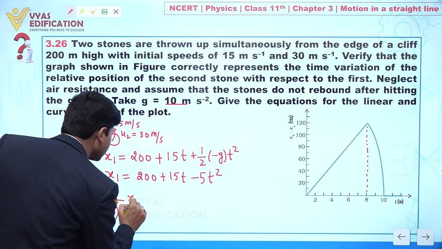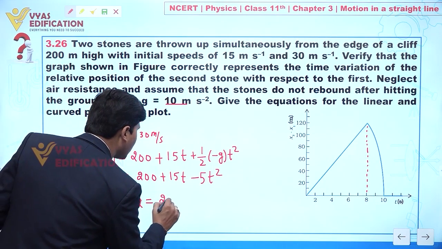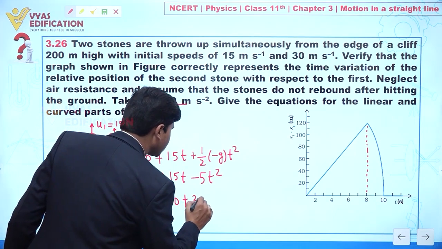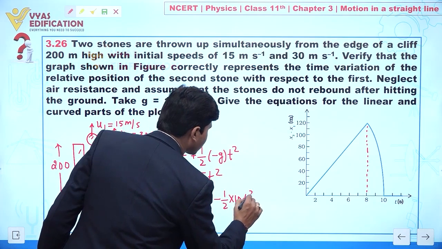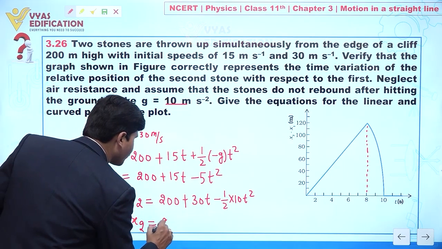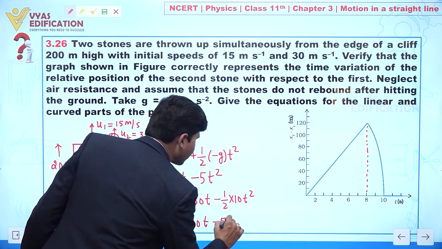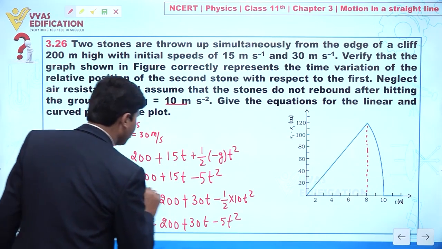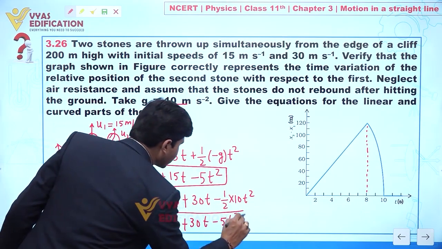Similarly, we can write for particle number two also. x2 is equal to 200 plus initial velocity in upward direction, 30t minus half of gt square. From here, x2 is given as 200 plus 30t minus 5t square. So we have two equations, one for x1 and one for x2.